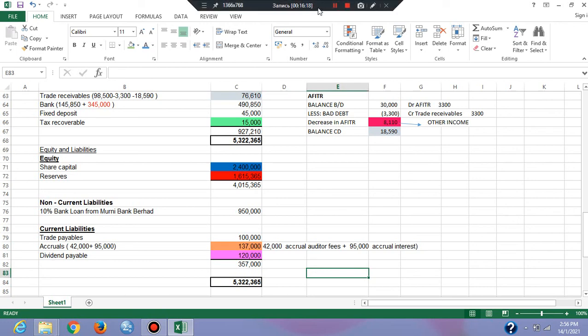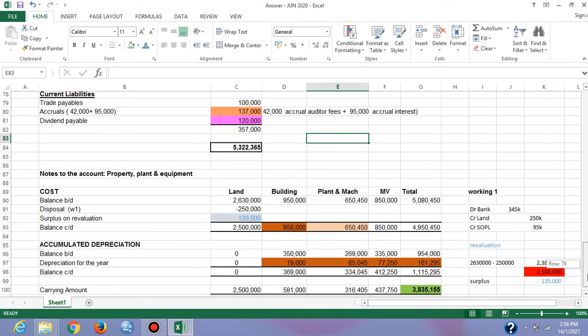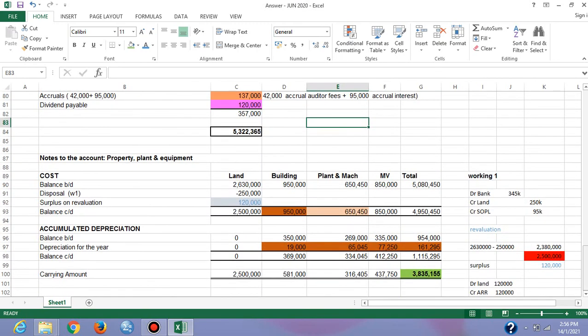So basically, for the preparation of the financial statements, it is good to do a lot of exercises because it will enhance your competency and your speed.